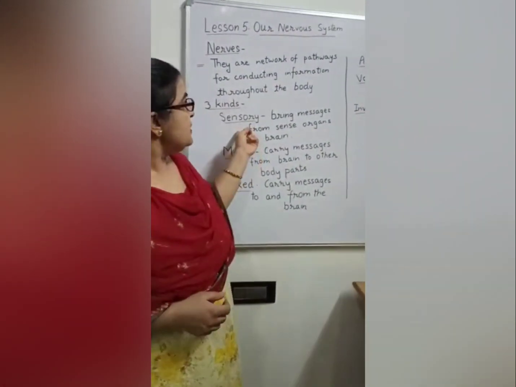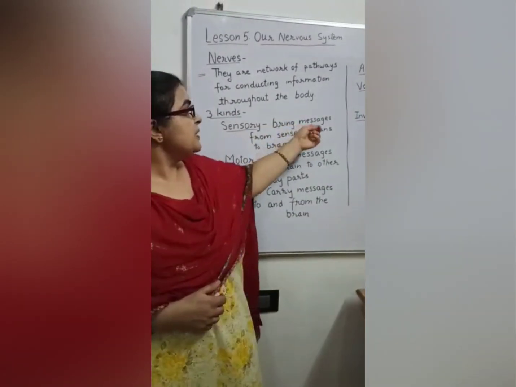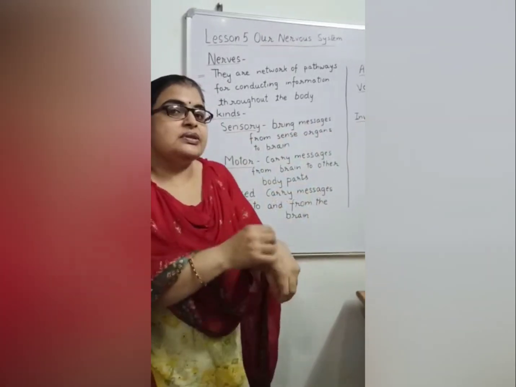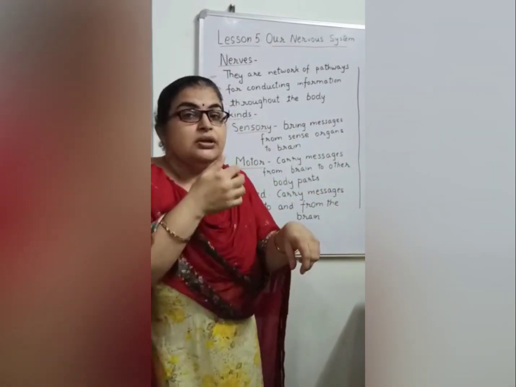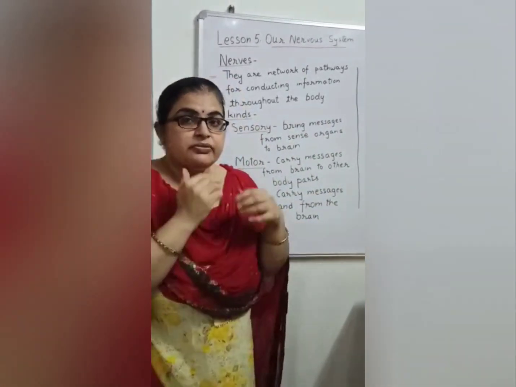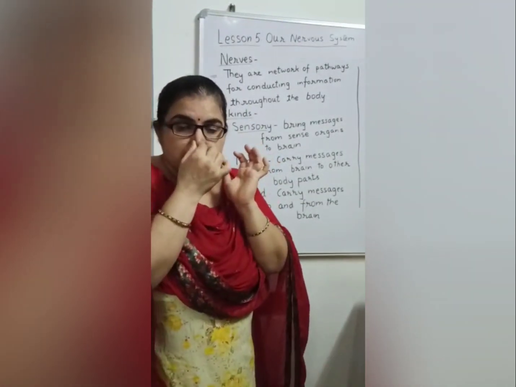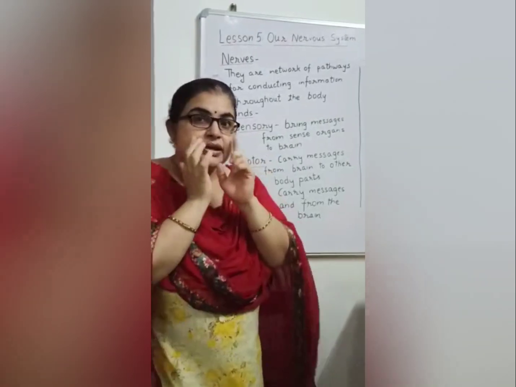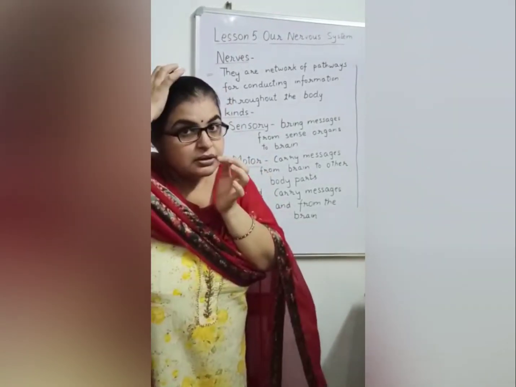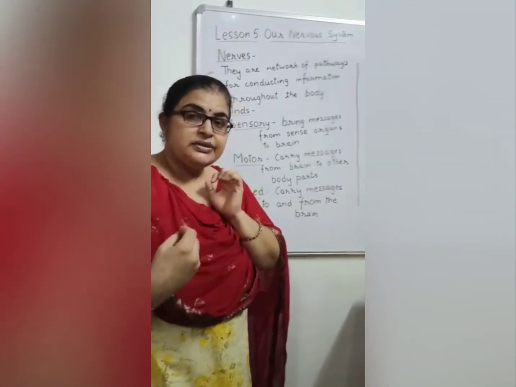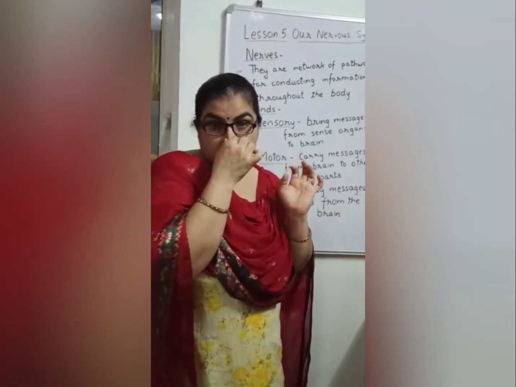Sensory nerves bring the messages from the sense organs to the brain, that is from the hand, from the skin, from the tongue, from the nose to our brain. If our nose is smelling something foul, what do we do? We close our nose. The message goes from the nose to the brain that this is not smelling good. From the brain, our hand gets the message to close our nose.